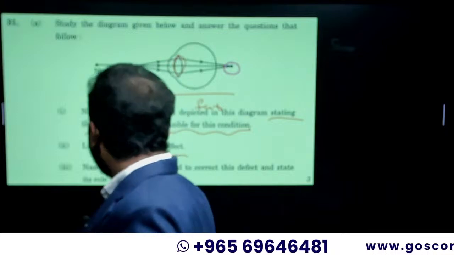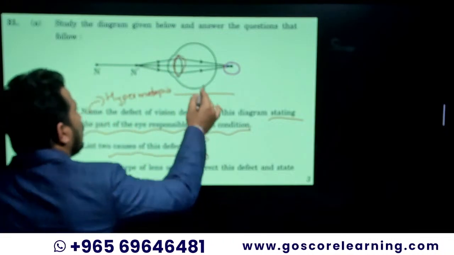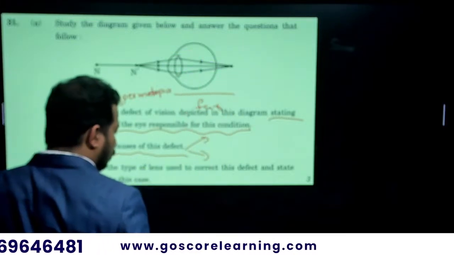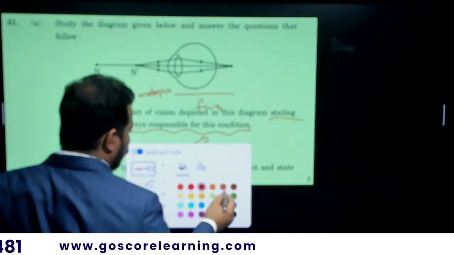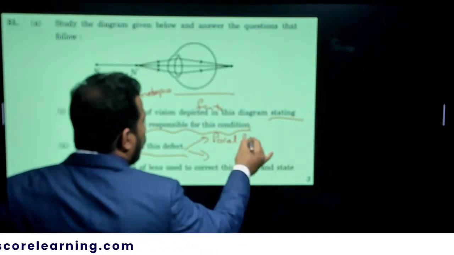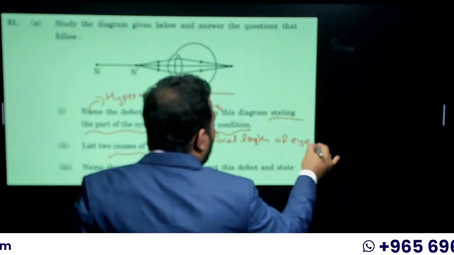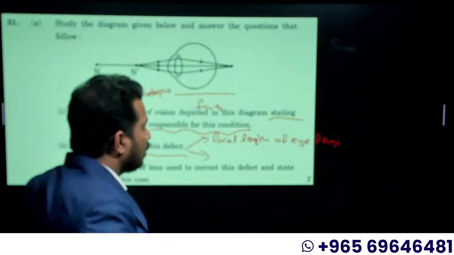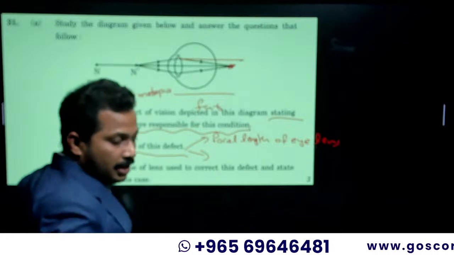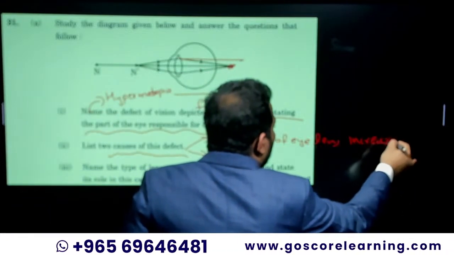Okay, state the cause of this defect. What is the cause of this defect? We can have two causes. One is very easy: the focal length of eye lens. What is increased or decreased? Focal length is increased. That is why it is forming over here, right? So focal length of eye lens increased.